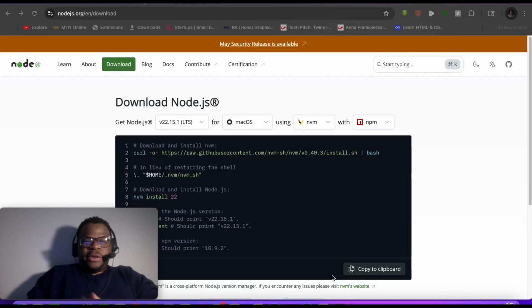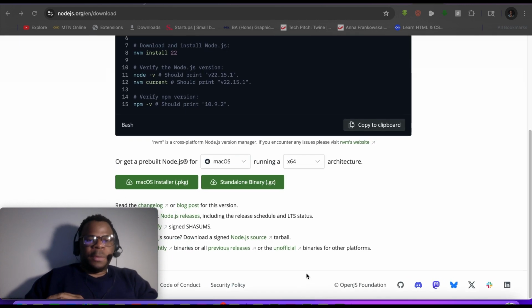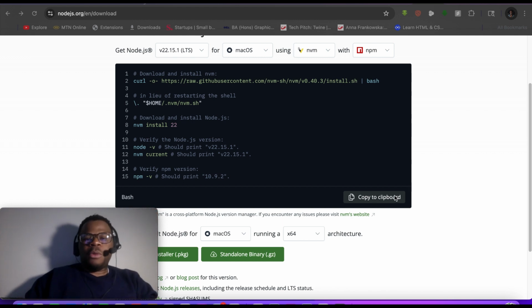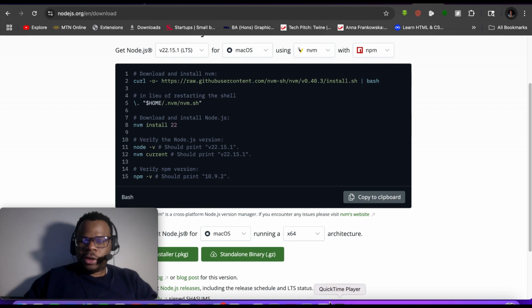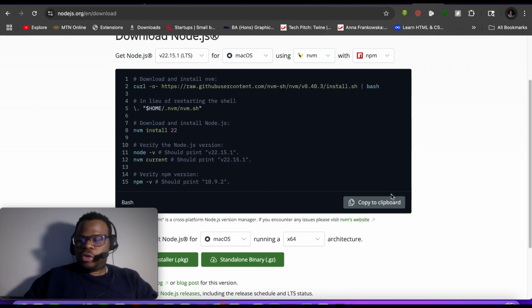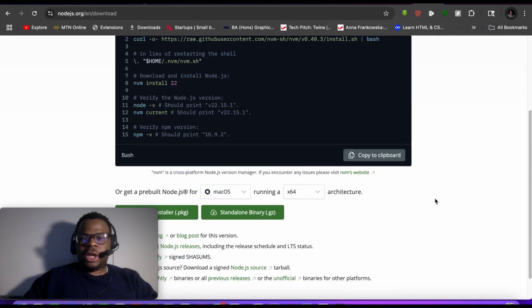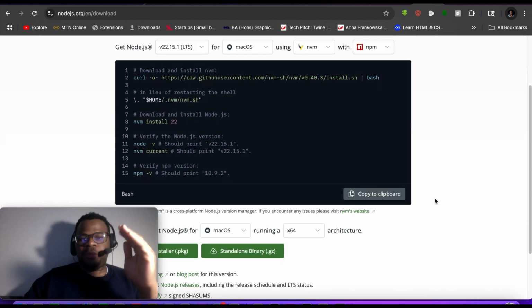The first thing you want to do is install Node.js. This environment is very crucial for running this application. You can come here to download it as a file, or if you want to install it straight from your terminal, you copy your code here, take it to your terminal, and run it. I've already gone through this stage, so I don't need to install Node.js again. But if you don't have it installed in your system, you have to install that first.